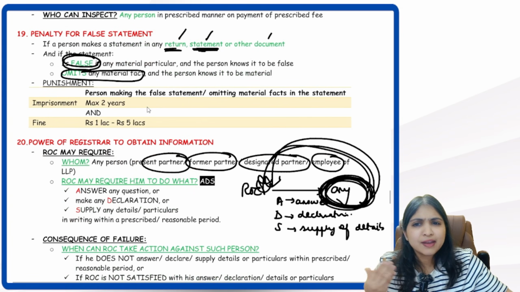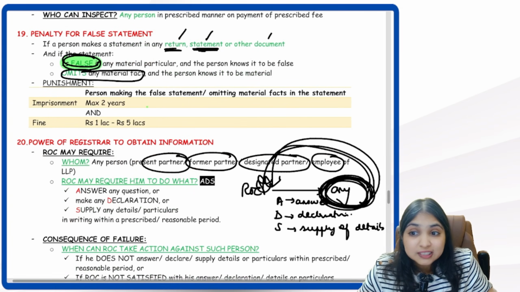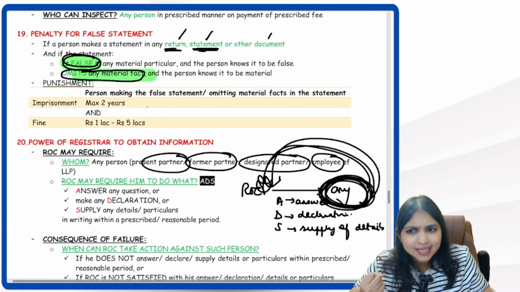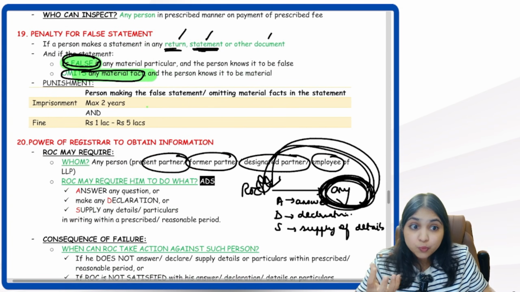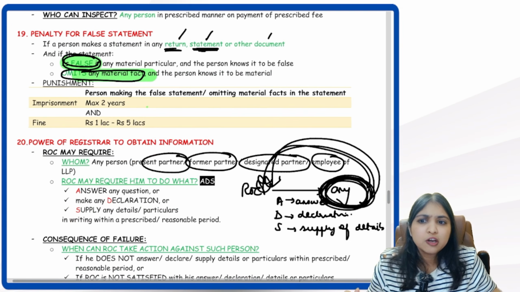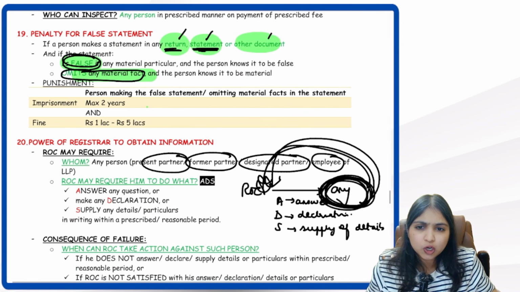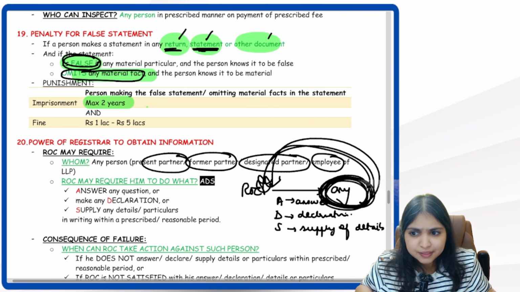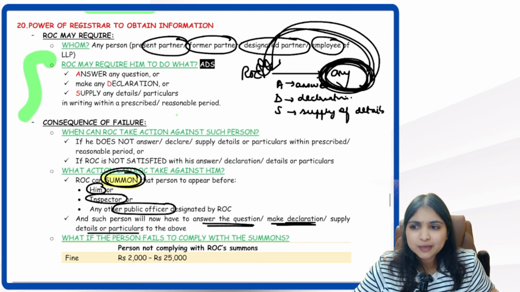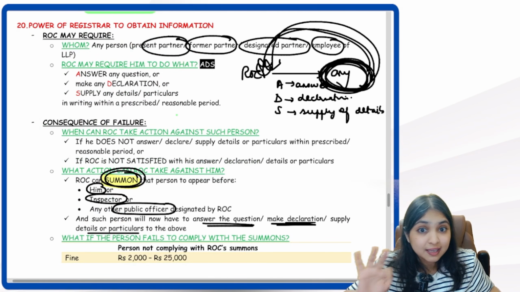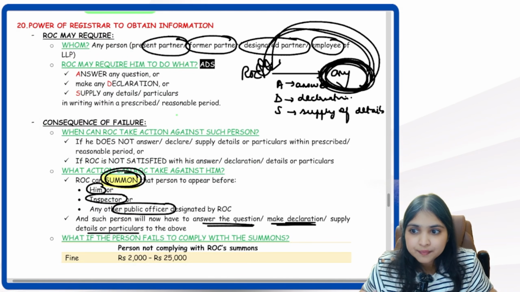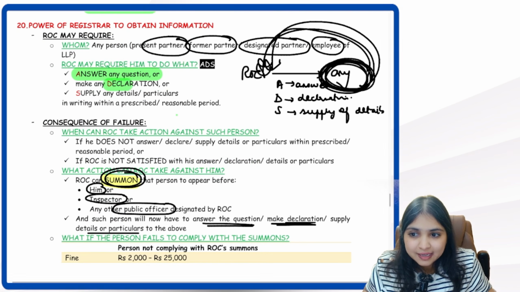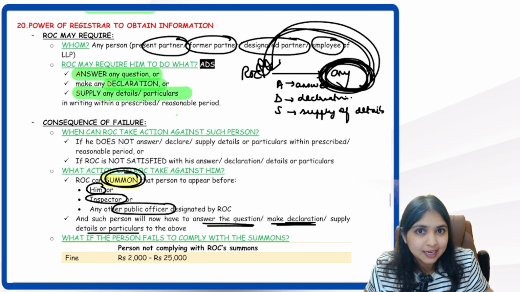Okay. Then if any person is giving any false statement or is omitting material fact, what does that mean? Hiding important information from any return, statement or document, that person will be punished. What's the punishment? Maximum 2 years imprisonment and 1 lakh to 5 lakhs fine. Okay. Then this part you understood, everybody. Here remember the three keywords. ADS: Answer any question, make any declaration, supply any details or particulars.